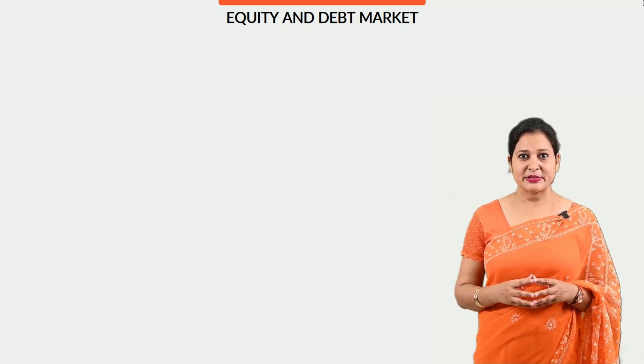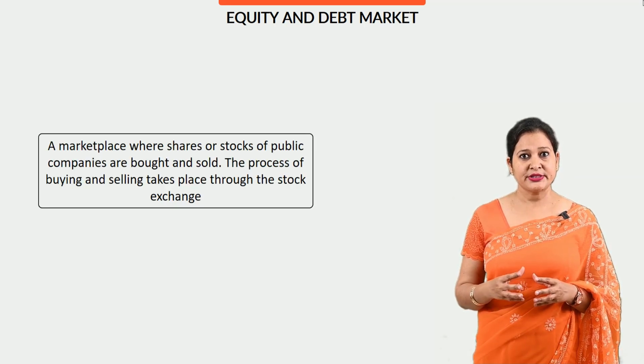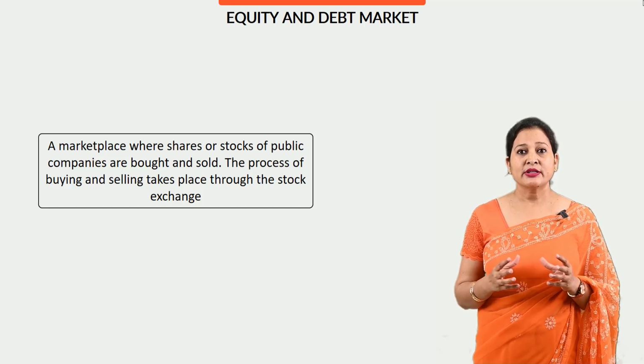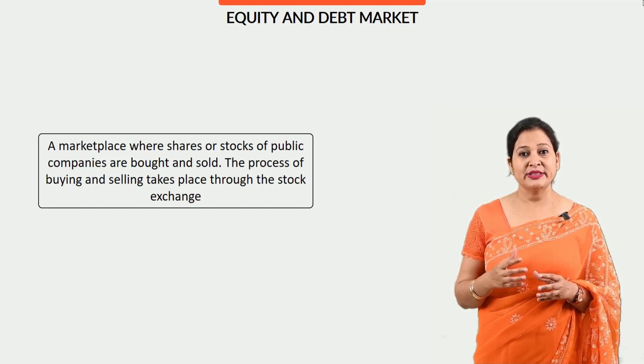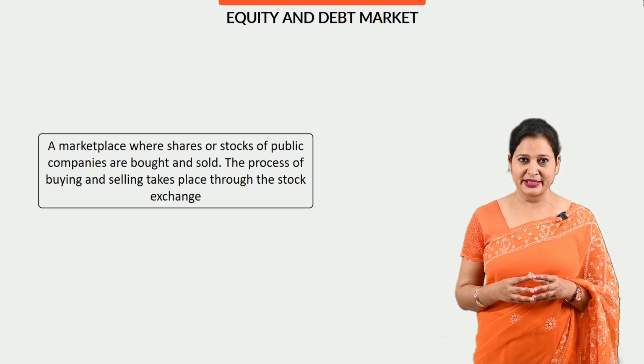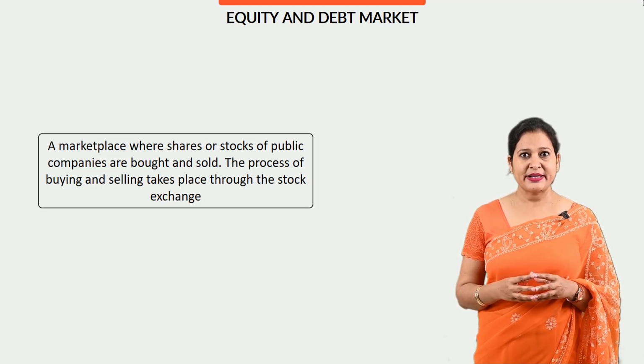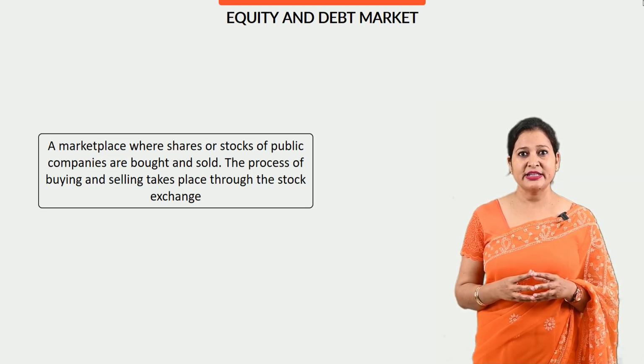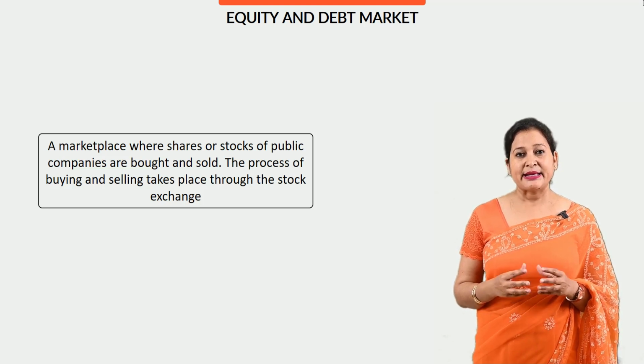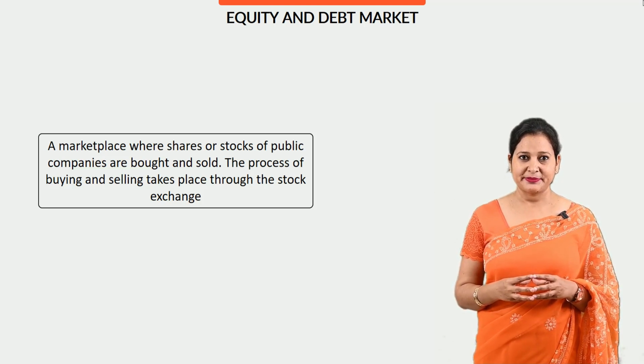Today we are going to discuss equity and debt market. A marketplace where shares or stocks of companies are issued or traded through a recognized stock exchange or through the over-the-counter market is known as equity market, whereas debt market is a place where buying and selling of fixed income instruments takes place. Debt market is also known as bond market.